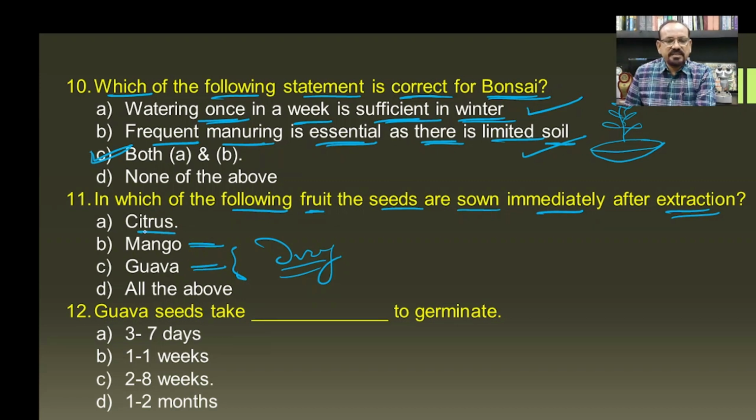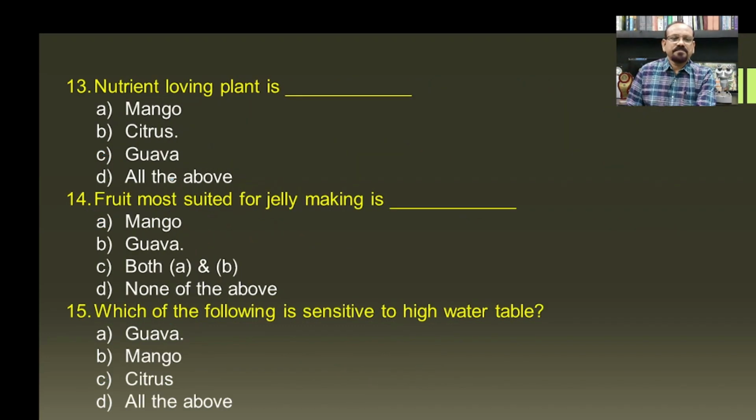But if you see the citrus fruit, immediately after the harvest or the extraction from the fruit, it has the ability to germinate, and hence A will be the correct answer for this question. Then guava seeds are very hard, and hence they will take 2 to 8 weeks for germination.